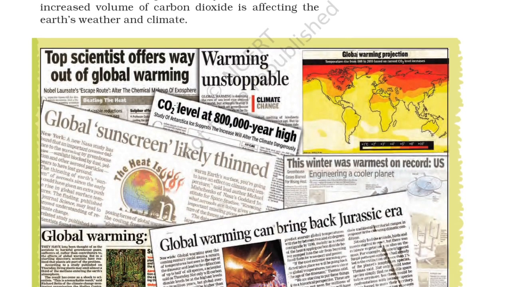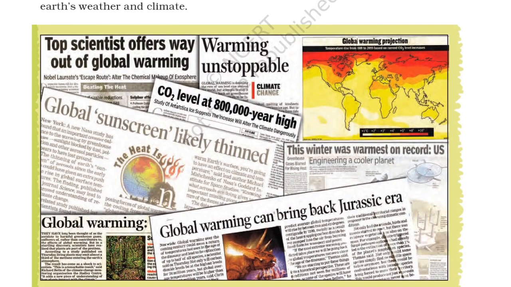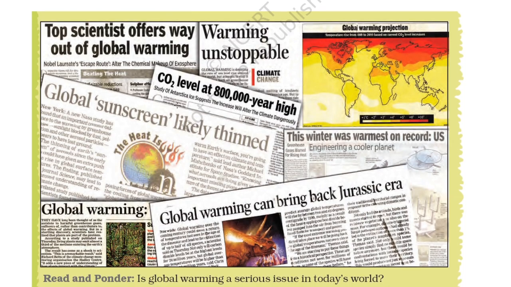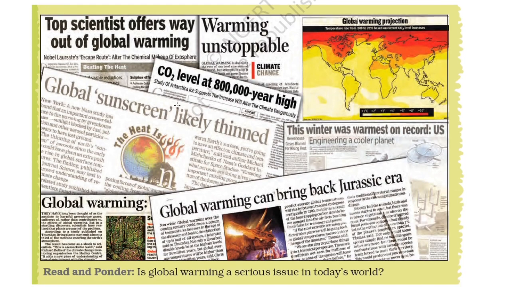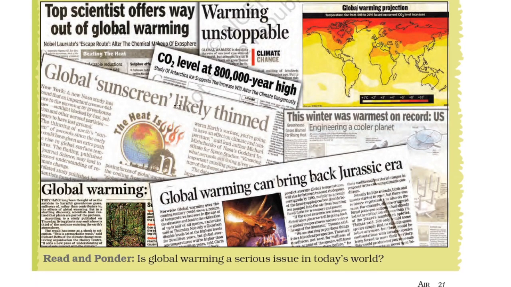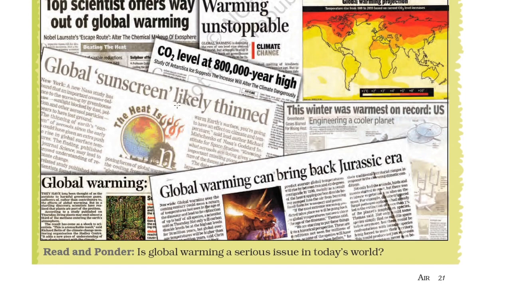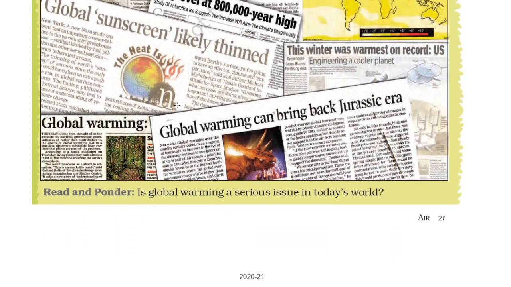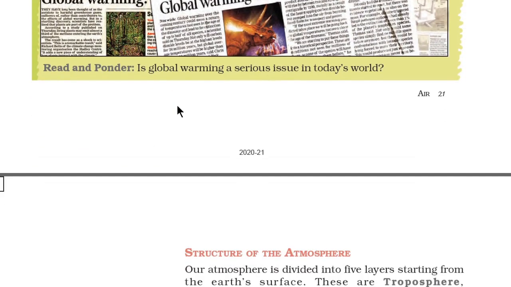So you can see the global warming problem is there, and there are several news about it. So you can see CO2 level at 8 lakh year high, warming unstoppable, global warming projection, global sunscreen likely thinned, global warming can bring back Jurassic era. So these are the warnings given in the newspaper. So Reed and Ponder, is global warming a serious issue in today's world? So yes, global warming is a very serious issue in the world.